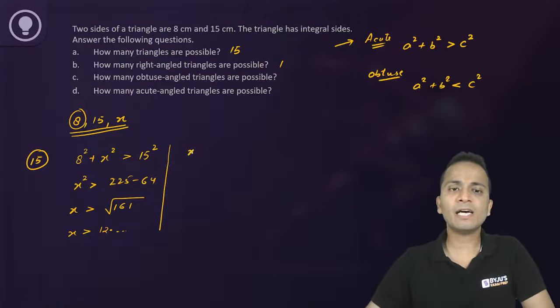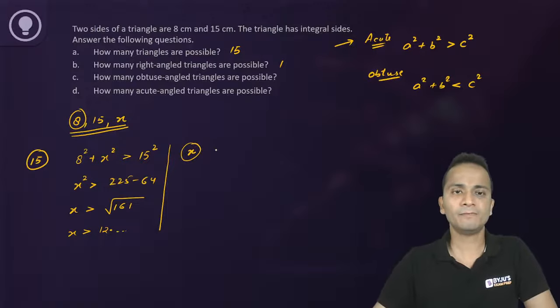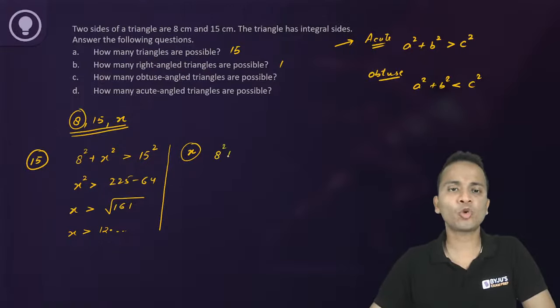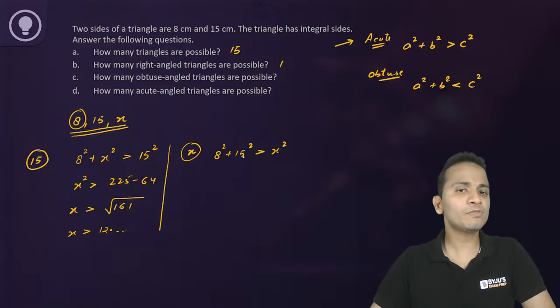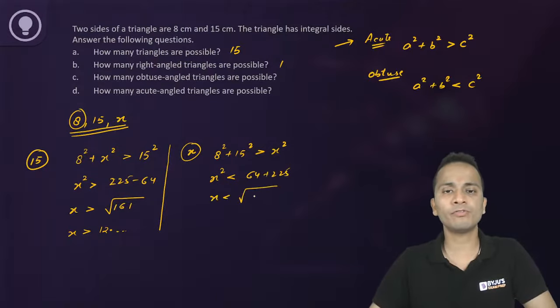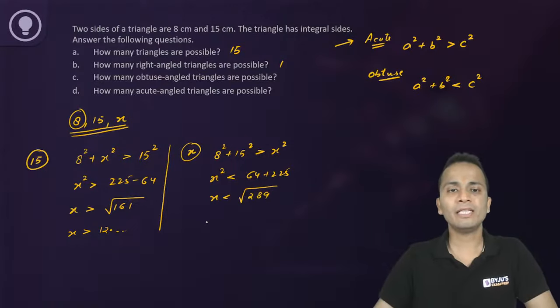Second case, if I consider x as the greatest side. I'm sorry. If I consider x as the greatest side, then I can say that the sum of the squares of the two other sides should be greater than the largest side's square. Okay. So 8 square plus 15 square should be greater than x square. So x square should be less than 8 square, that is 64 plus 225. So x is less than under root of 289. That means x is less than 17.